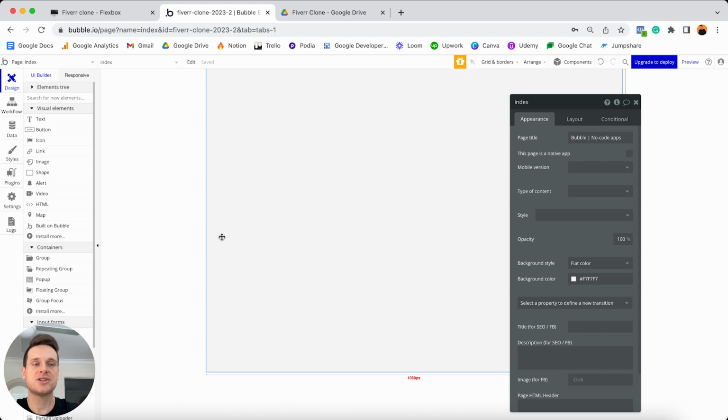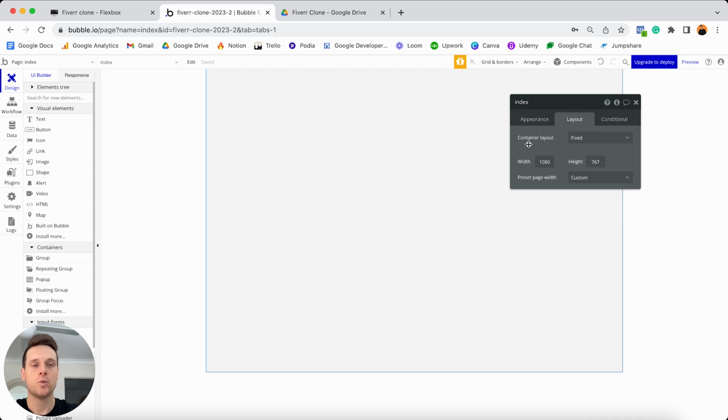The other thing I'll need to do when I'm working in any page inside of Bubble is update the container layout of that page. Now, if you're new to Bubble, the container layout will just determine in which order elements will be positioned on your page. And I'll be sure to explain this in more detail. So if we jump over to this layout tab here within our property editor, we'll see this menu here, which is known as our container layout, as I just mentioned. And if we were to open this drop down, you're going to see 4 different options. Now, contrary to there being 4 different options, I personally will only ever use 2. And that is either the option of a row or a column.